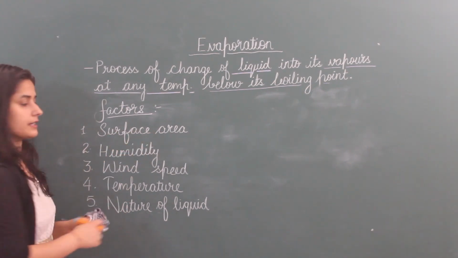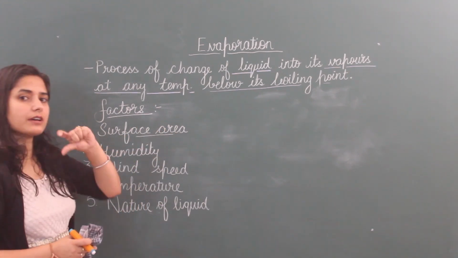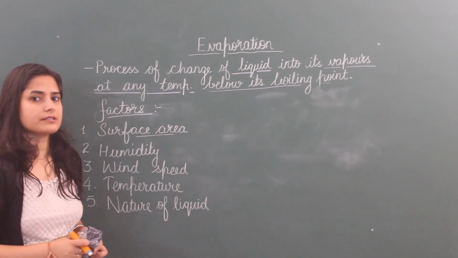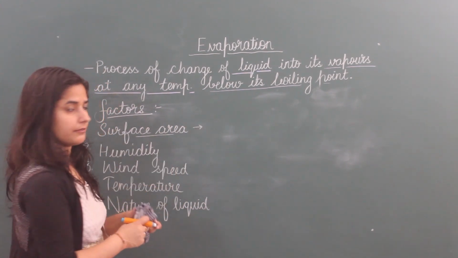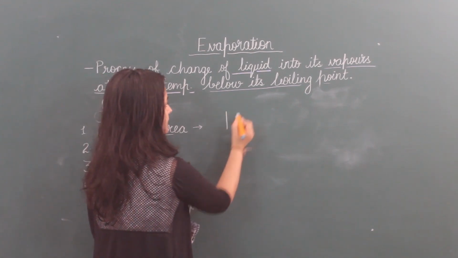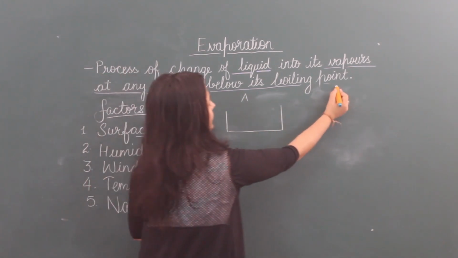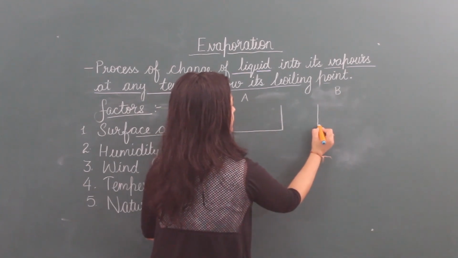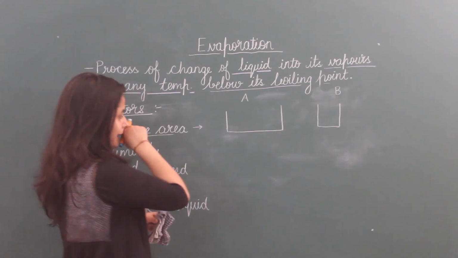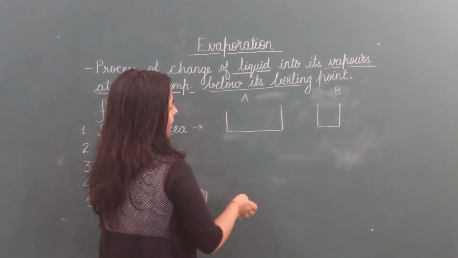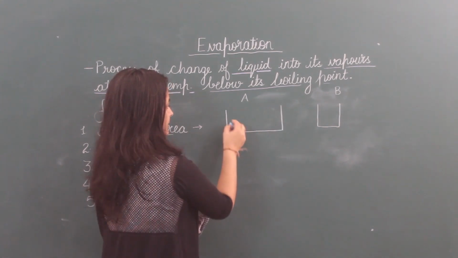First is surface area. What is surface area? Area of the surface of anything is called its surface area. It will be clear with an example. This is container A. This is container B. Now I am putting tea in both the containers.